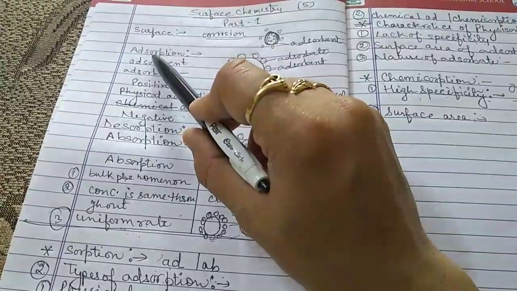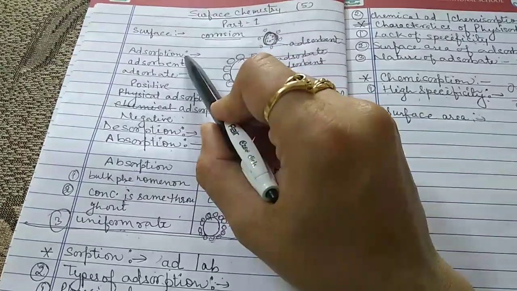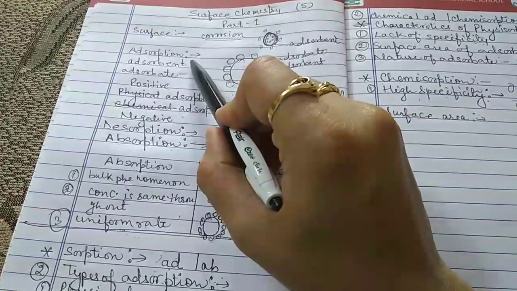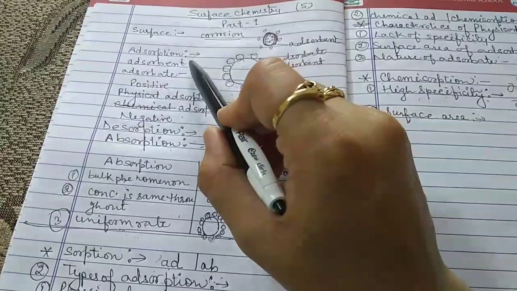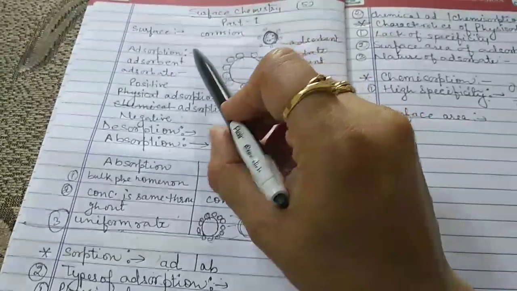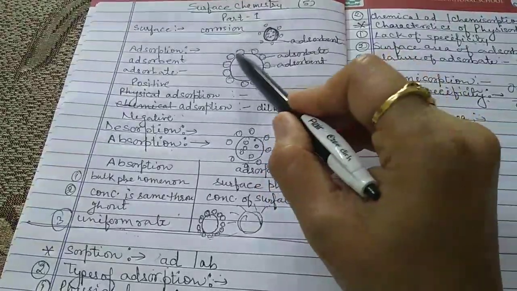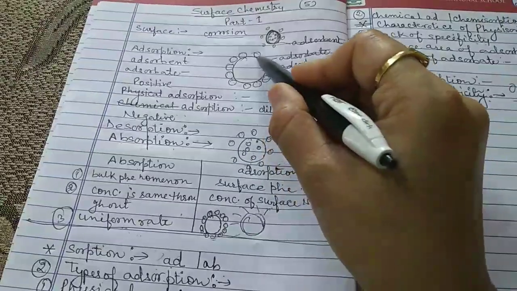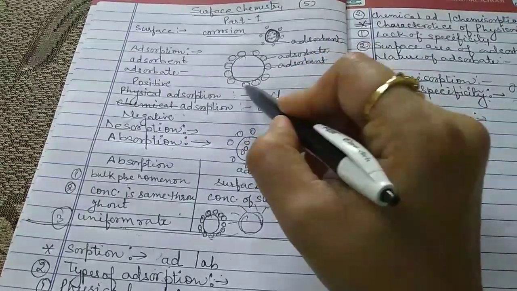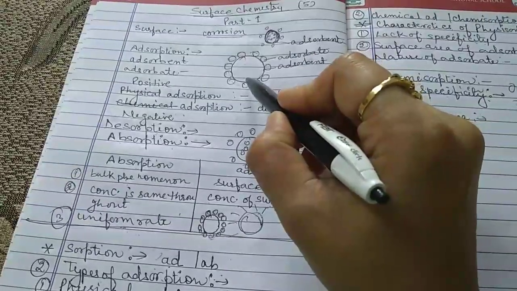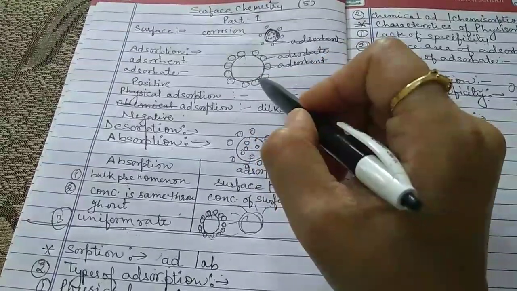Now the next topic is adsorption. The meaning of adsorption is when a substance, and here the substance may be a molecule, an atom, or an ion, gets concentrated on the outer surface of a solid. For example, this circle is any solid, and these are the atoms, ions, or molecules which are concentrated on the surface of the solid. So it is said to undergo adsorption. This process is known as adsorption.